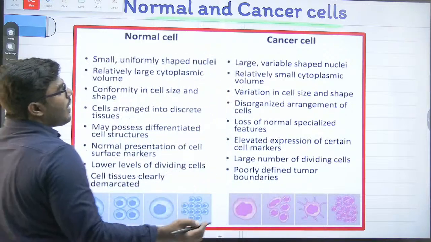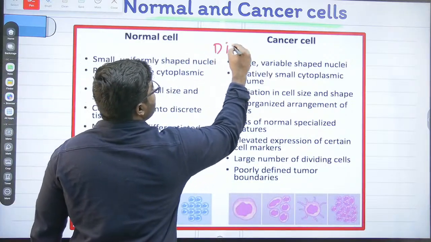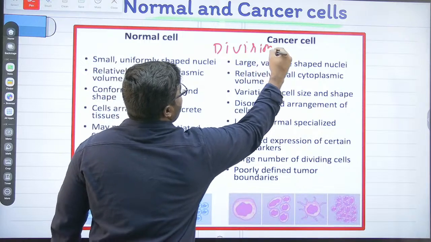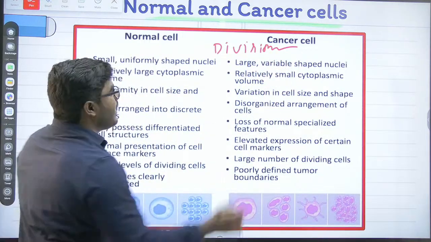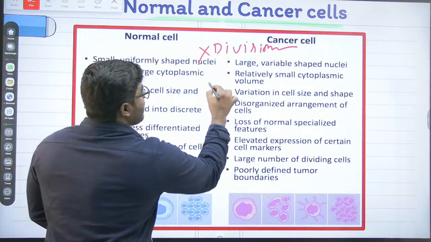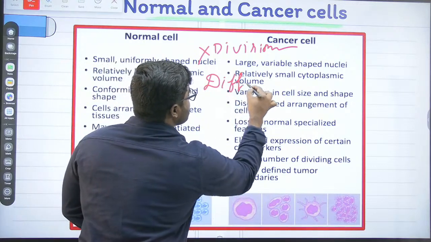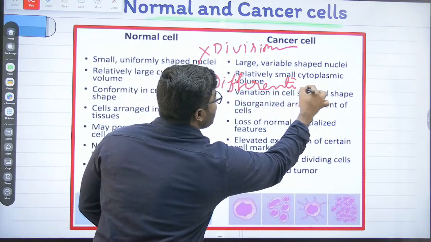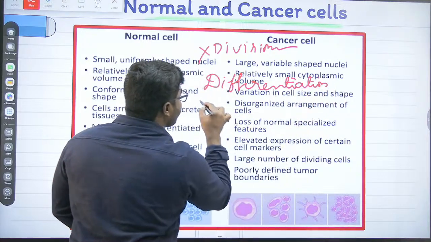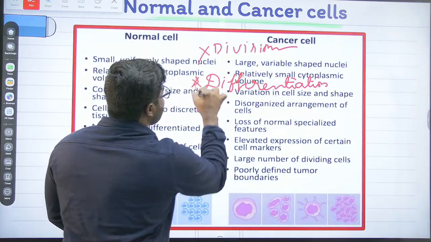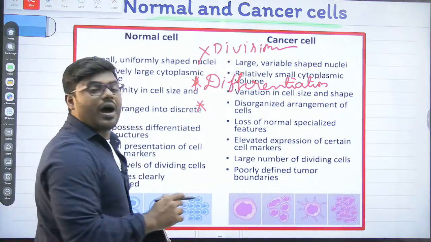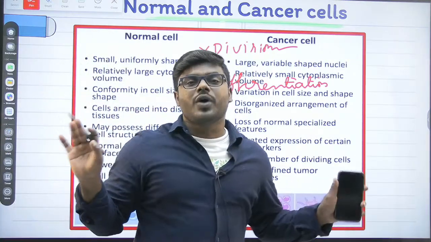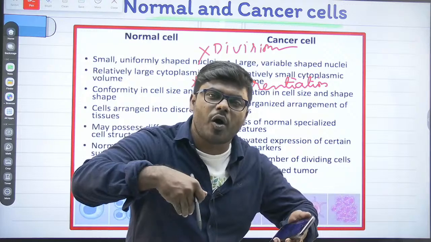So everyone, keep it in your mind, friends. A normal cell will undergo division. At a particular stage, it will stop the division. Then it will undergo the process of differentiation. After that, it will undergo what, friends? Everyone listen to my statement. Once it has completely performed its function, there is no role of the cell in the body.